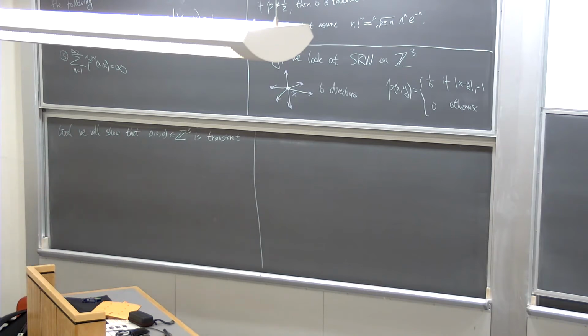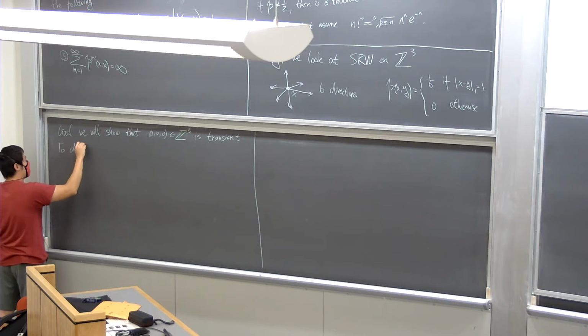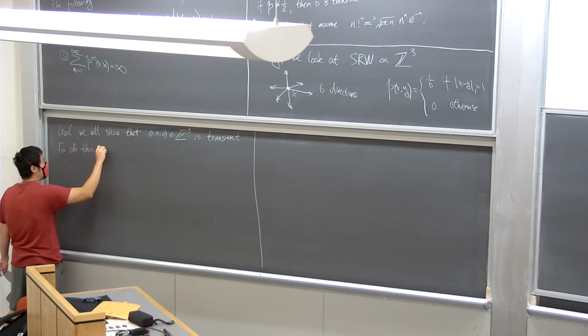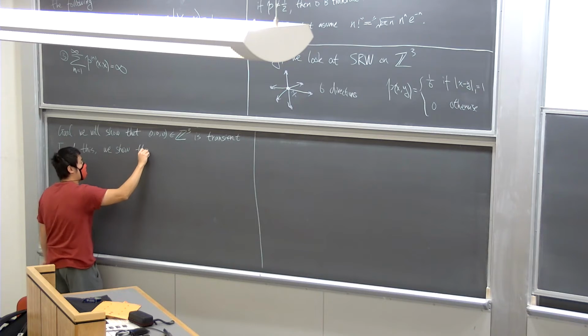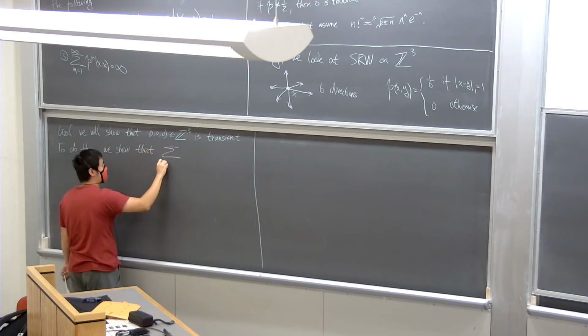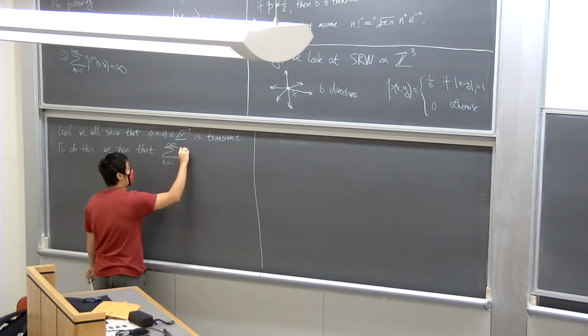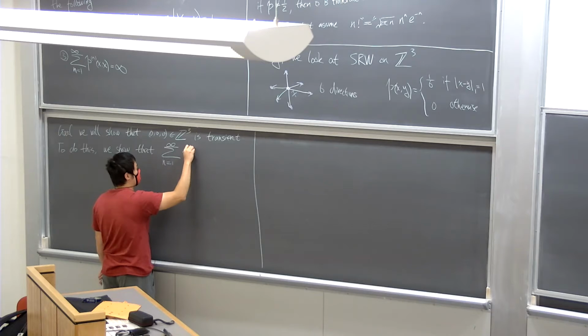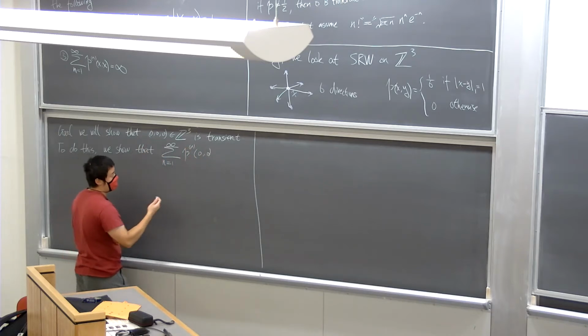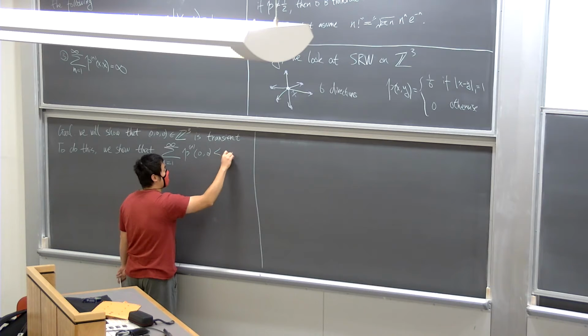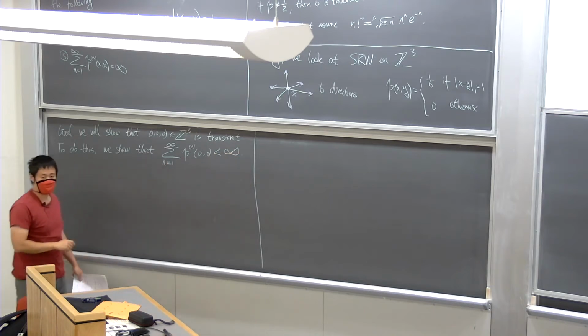And again, the approach is as before. To do this, we show that the summation as n goes from 1 to infinity of p^n(0, 0), where I'll just write 0 and 0 instead of the triple zeros, is finite. Right, so this is going to be the way we do it.